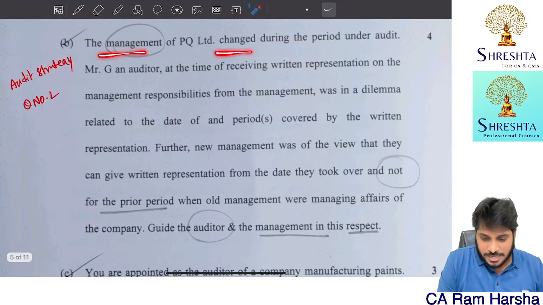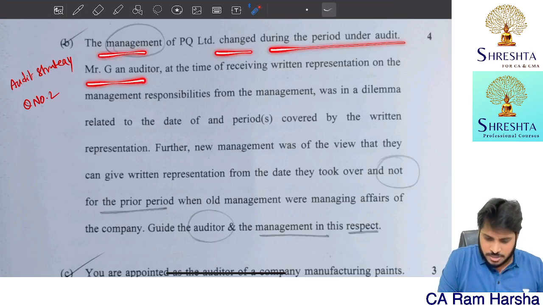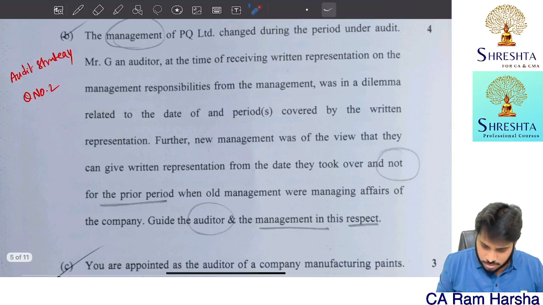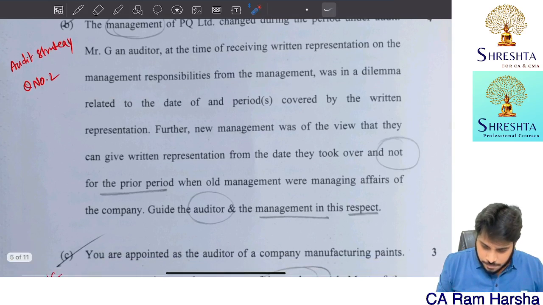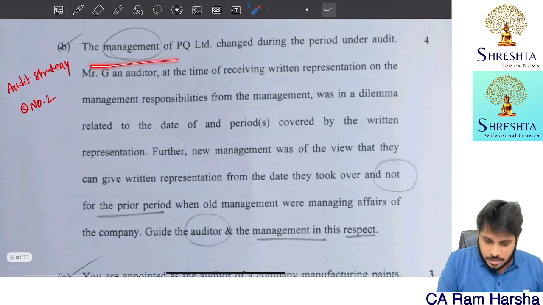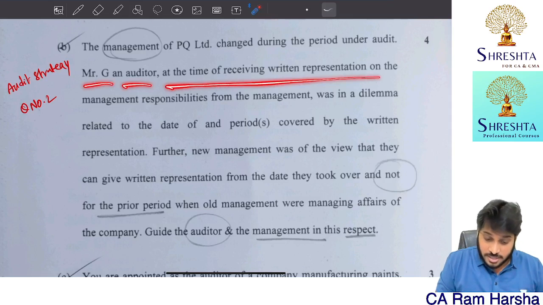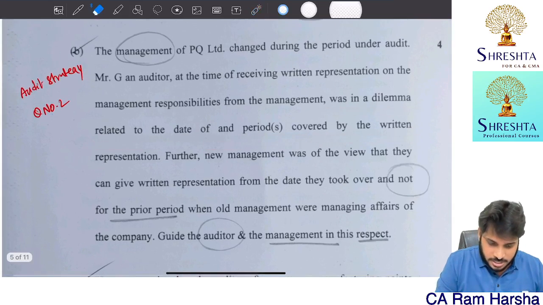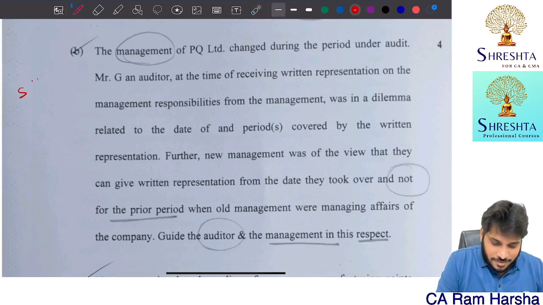The management changed during the audit. Mr. G, an auditor, at the time of receiving representation on the management's responsibilities, was in a dilemma related to date and period. I think by mistake I put it like this. This is SA 580, representation. Further, the new management has a view that they cannot give representation.